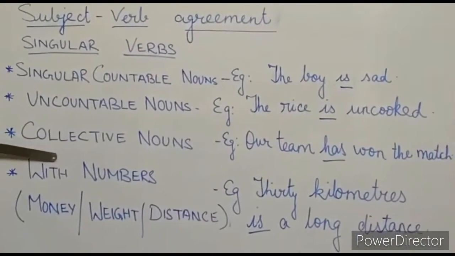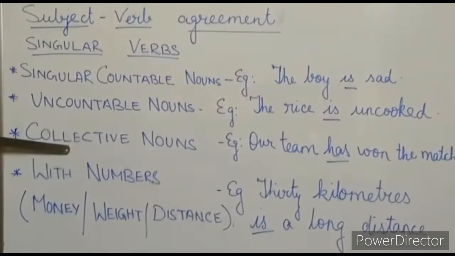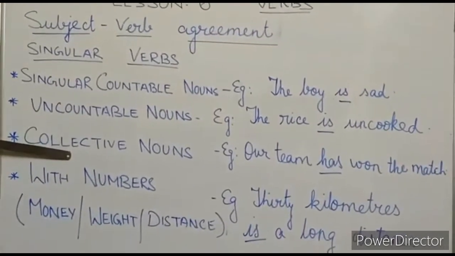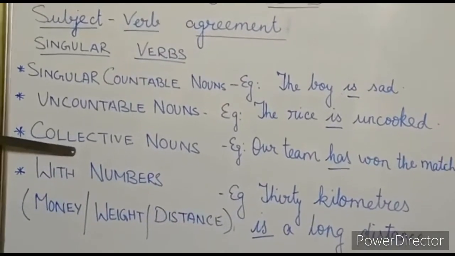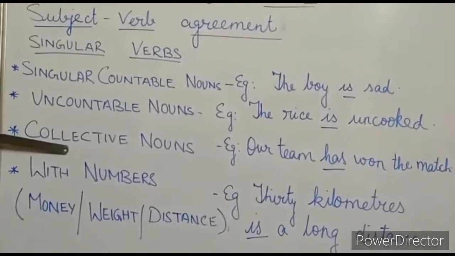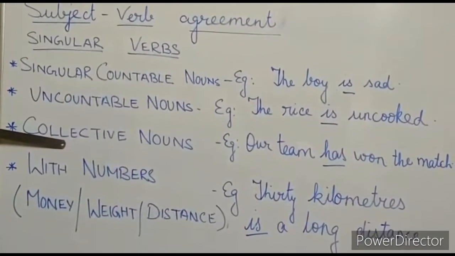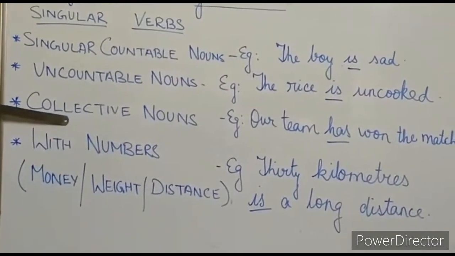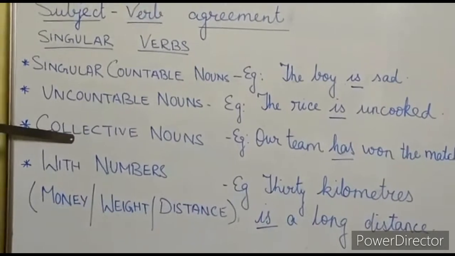Now come to the third point, collective noun. Do you remember, students, what are collective nouns? Collective nouns are groups of things, and a special name is given to a collective noun, such as swarm of bees, fleet of cars, colony of ants, regiment of soldiers, or team, players of a team.